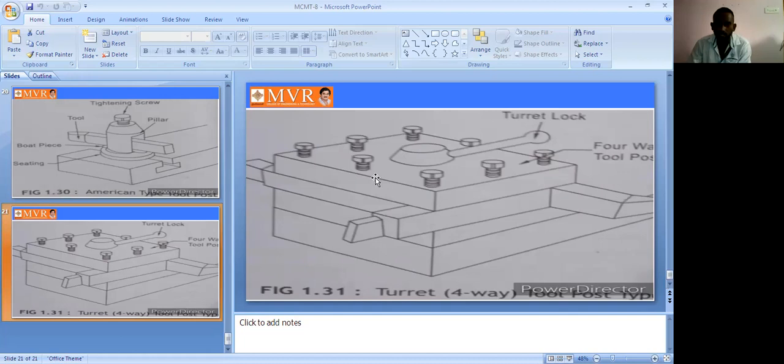See here 1, 2, 3, and the one on that side is 4. So we are holding four tools here. That's why we can call it a turret four-way tool post.